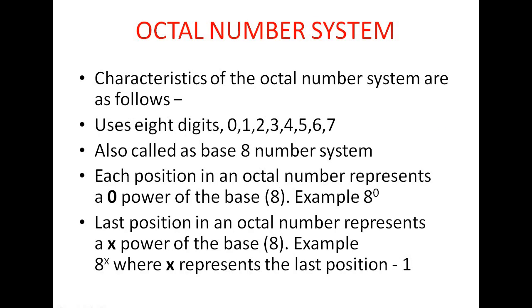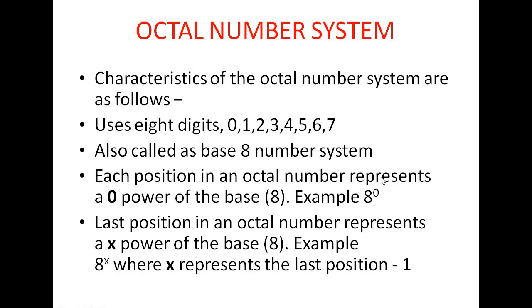Next, octal number system. Octal number system means base is 8 and 0 to 7 is used. It uses 8 digits: 0, 1, 2, 3, 4, 5, 6, 7. It is also called the base 8 number system.